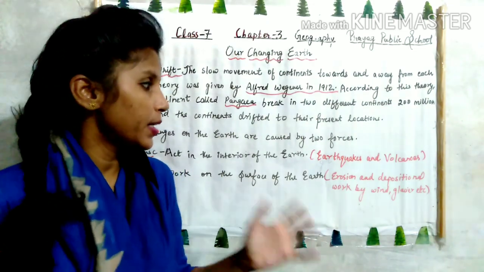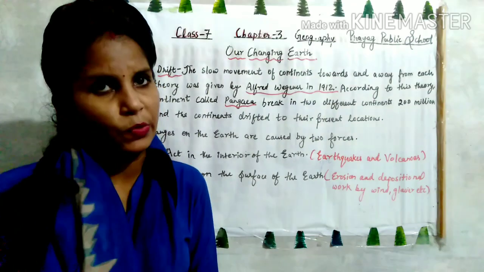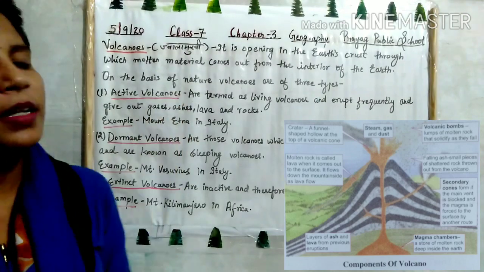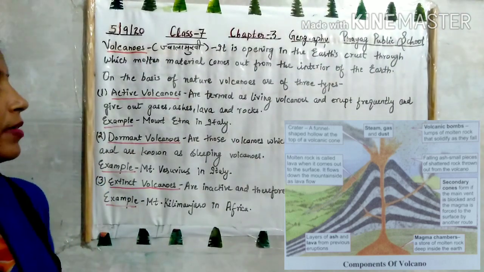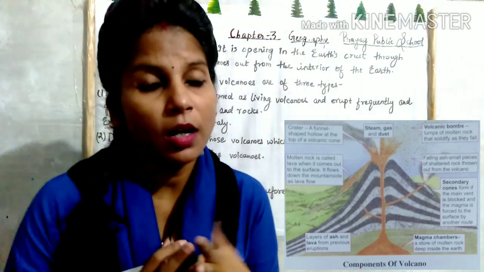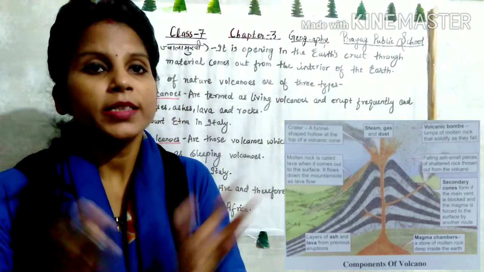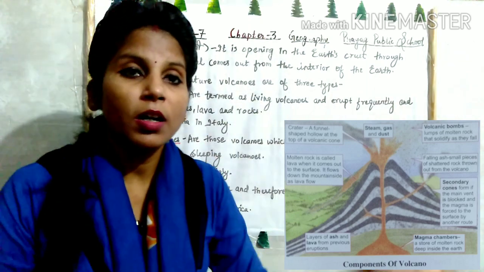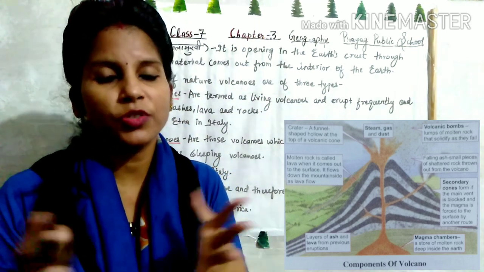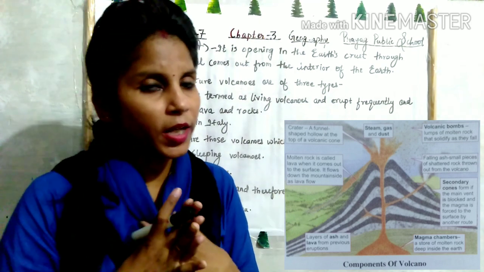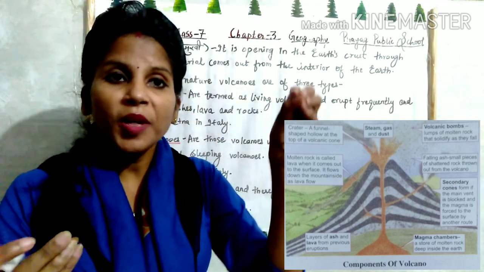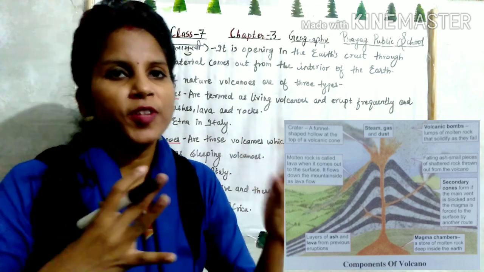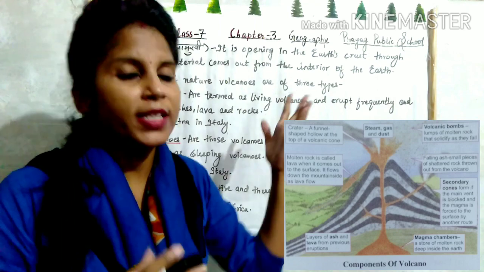Okay, now we will study about the volcanoes. Volcanoes, that is jwalamukhi. It is an opening in the earth crust through which molten material comes out from the interior of the earth. The molten magma, lava, comes out from the earth surface and causes huge destruction to life and property. The mouth or the opening of the volcano is called vent, through which a large amount of gases, dust and smoke comes out, as you can see in the figure.